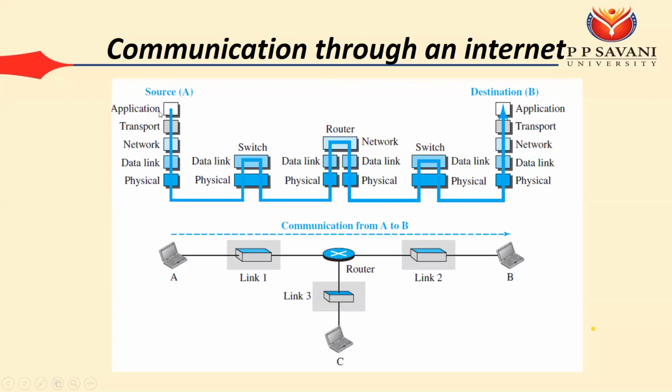Let's say on the source side, at your end, you are using some browser. That browser is working on the application layer, and that browser will generate some data. That data will go to the transport layer. Now what happens on the transport layer? In the transport layer, you need to add some type of addresses.